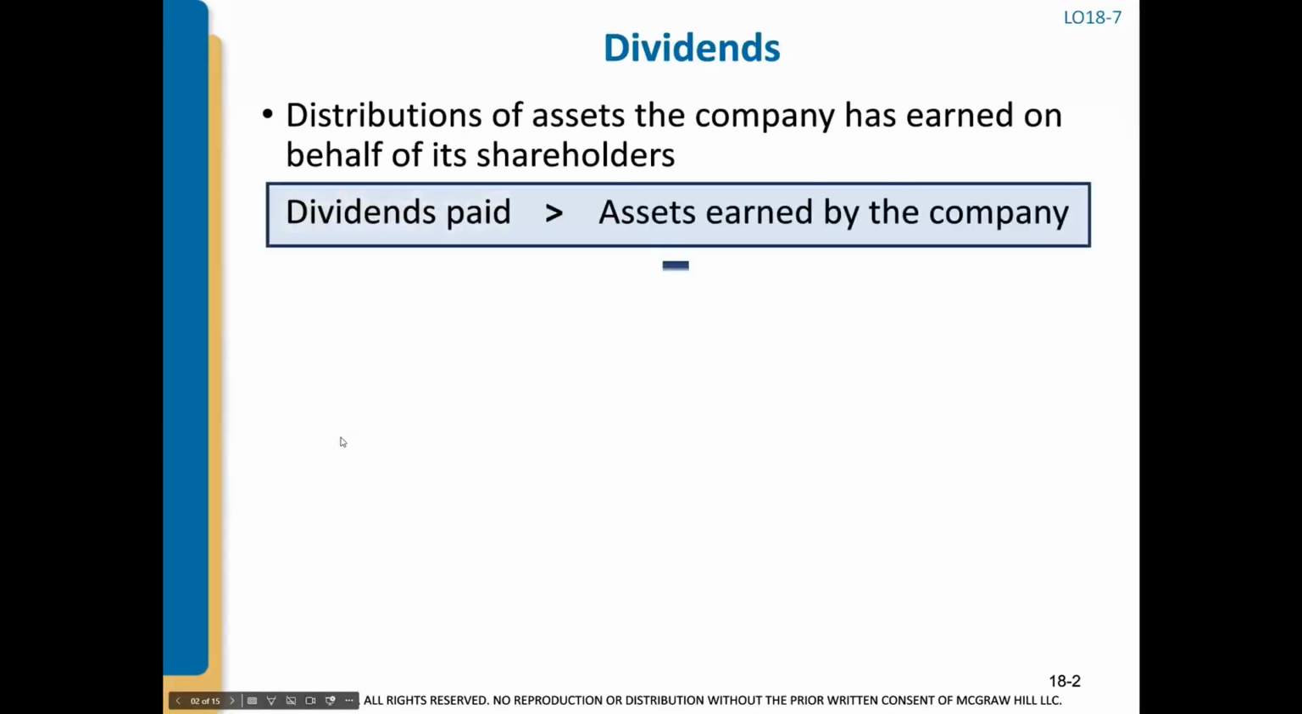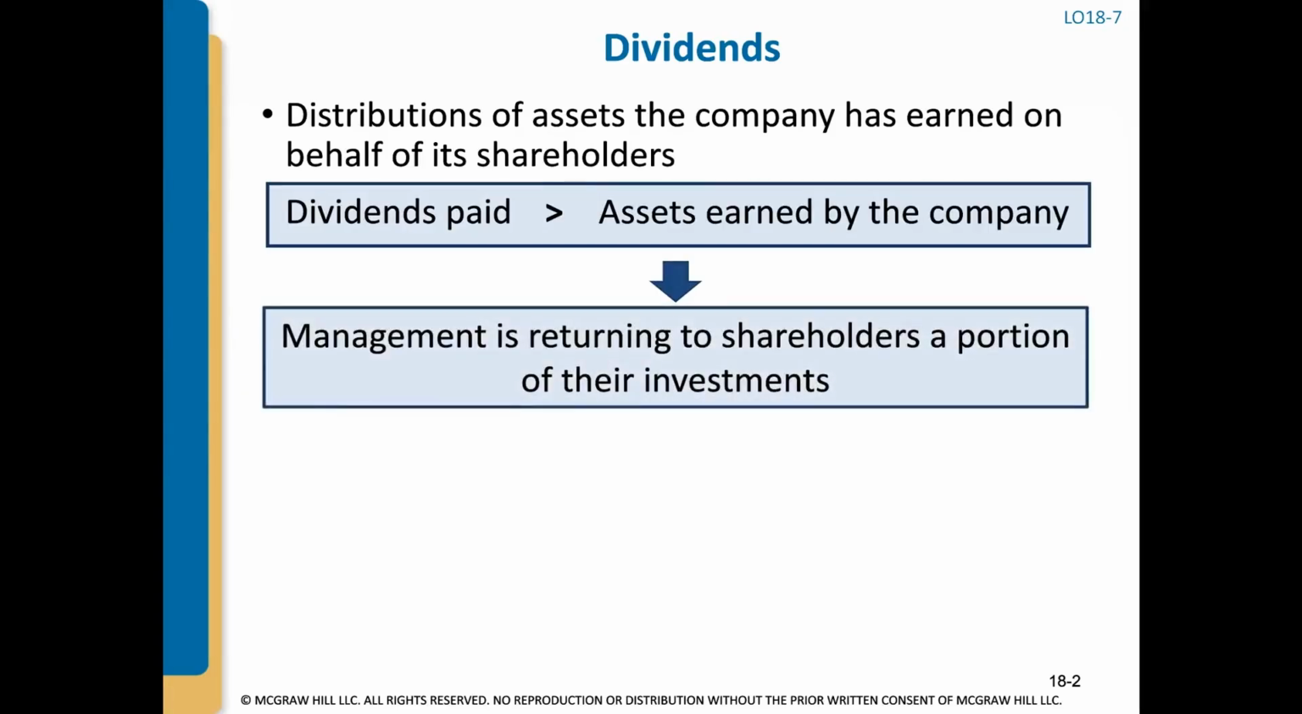What are dividends? Dividends are the distribution of assets made by the company to the shareholders on its earnings. We have learned in the past about cash dividends in a different video. When the company pays out from its earnings, they pay cash out as a dividend. A dividend can also be an asset that they have on their books that they can pay out as a dividend. A dividend is really management returning to shareholders a portion of their investments.